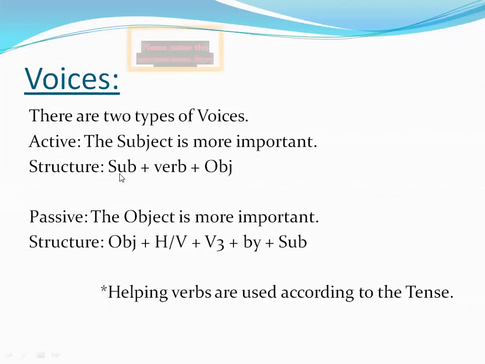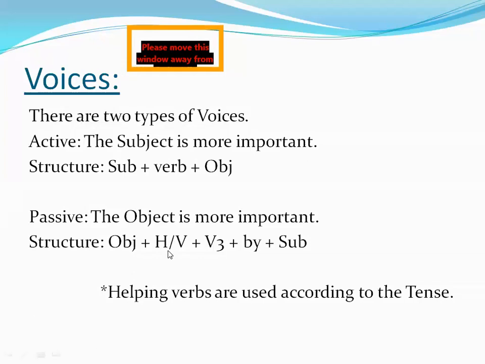When the subject is important, we have to put subject over here, then verb, then object. It is active voice. And if the most important thing is the object, then what we do, we interchange the places of subject and object. हम subject और object के places को आपस में change कर देते हैं. This is called interchange. We interchange the positions of subject and object because there is a need of passive voice. You have to put object first because the object is the most important thing,